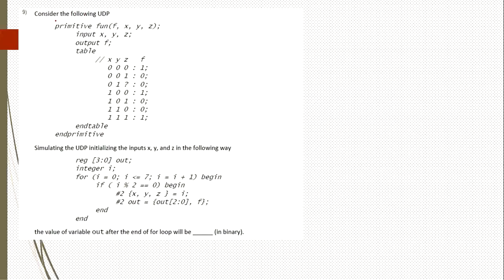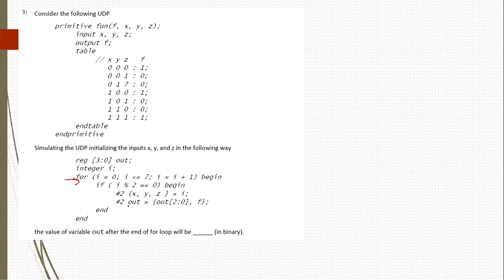So then question number 9. Here we need to consider this UDP given, and a piece of code is given with respect to that. A for loop is also used here with i equal to 0, i less than or equal to 7, and then i equal to i plus 1. i will keep on incrementing. In this case we need to solve for the value of output.